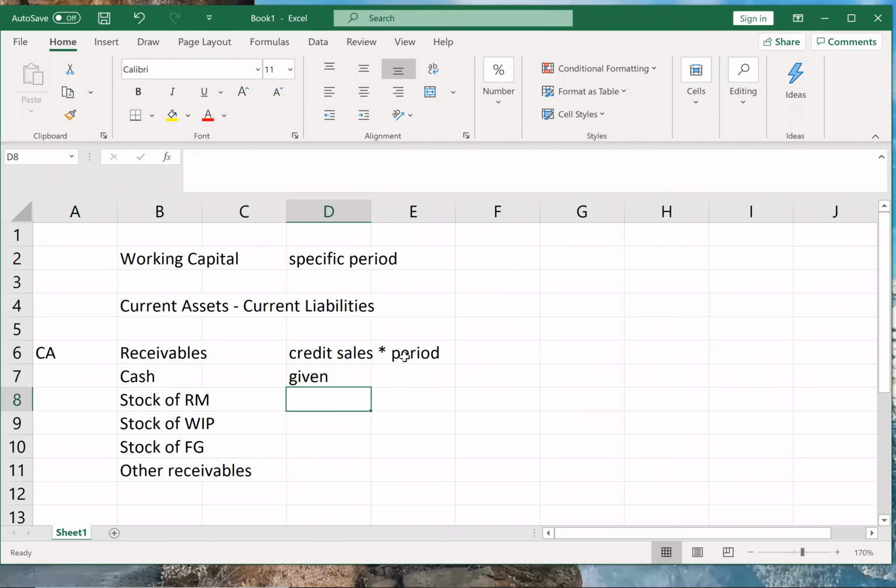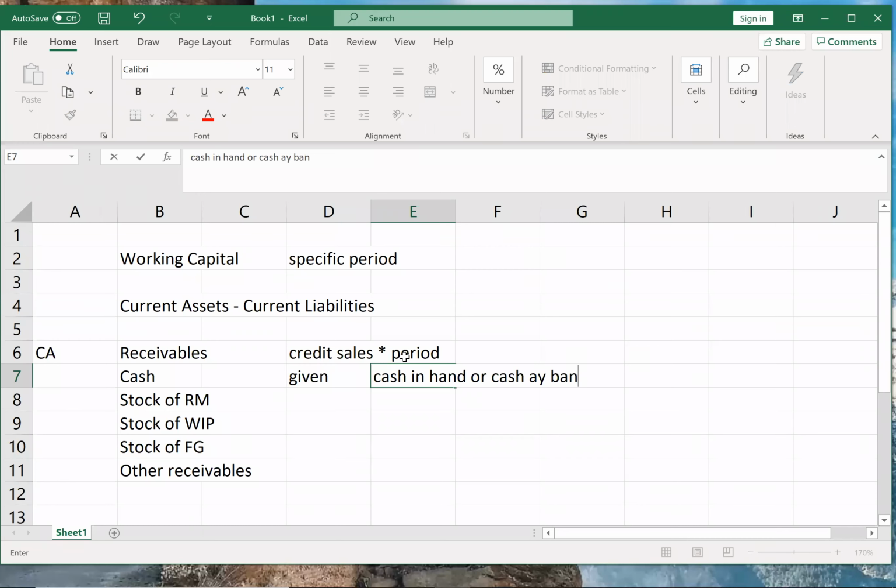So cash means what? That is cash in hand or cash at bank. Only these two. Or they can also give you short-term investment. Like in cash flow, we say cash and cash equivalent. So any cash equivalent will be written in cash. So that can be cash in hand, cash at bank, or short-term investment.